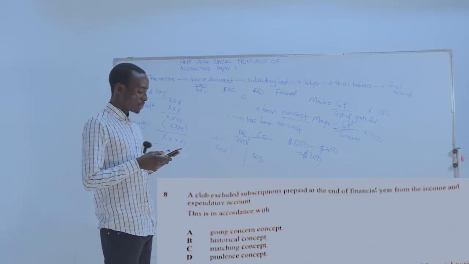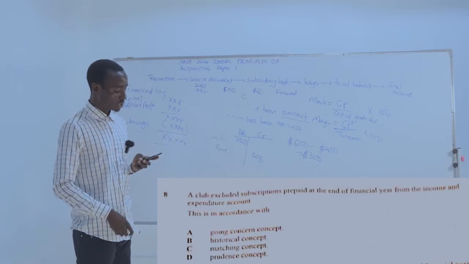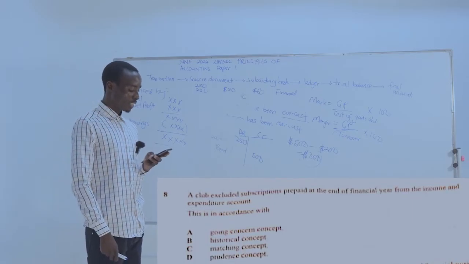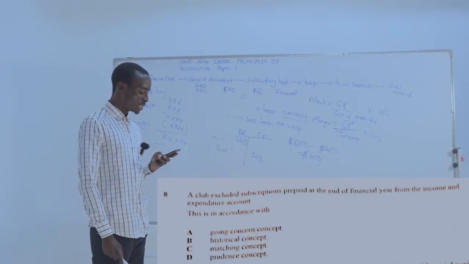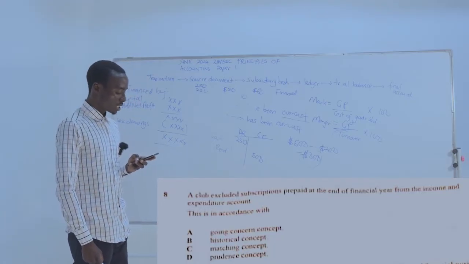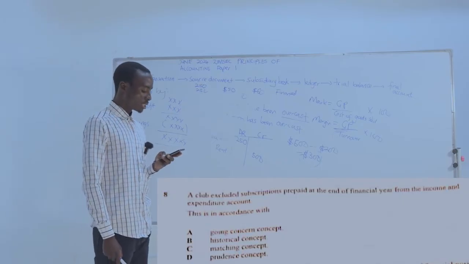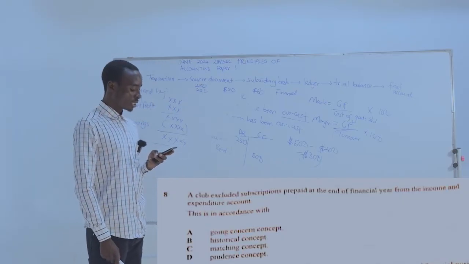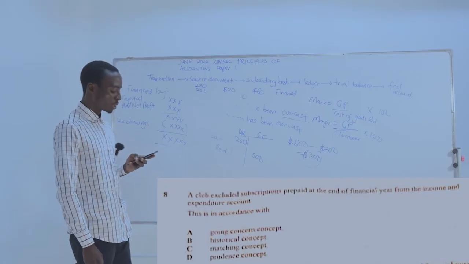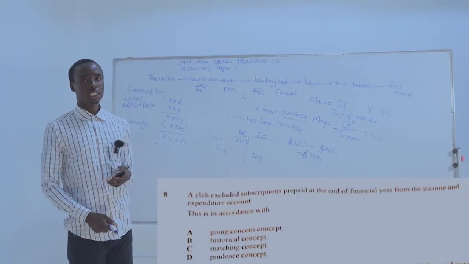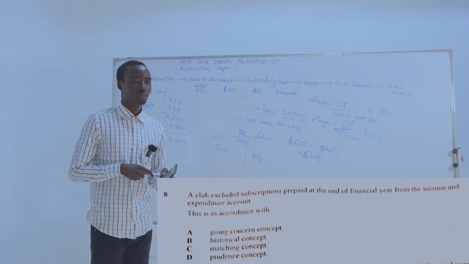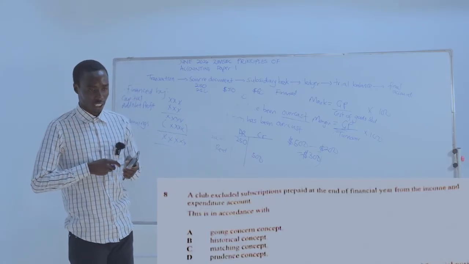B, we've got historical concept. C, we've got matching concept. D, we've got prudence concept. So here our answer is C, the matching concept.